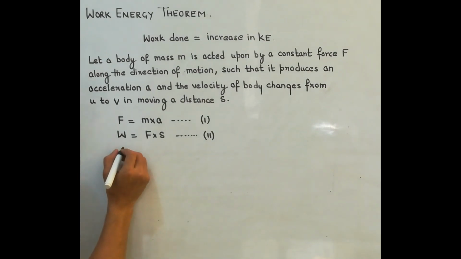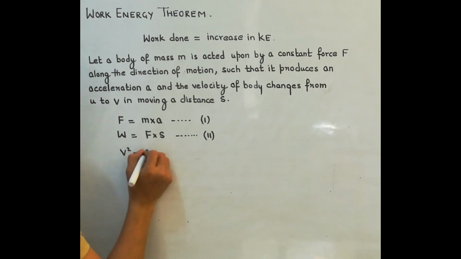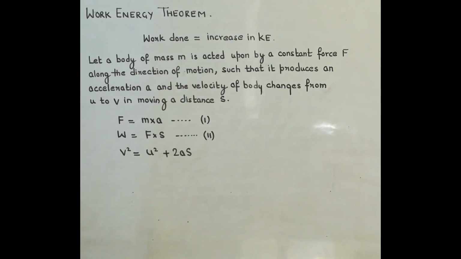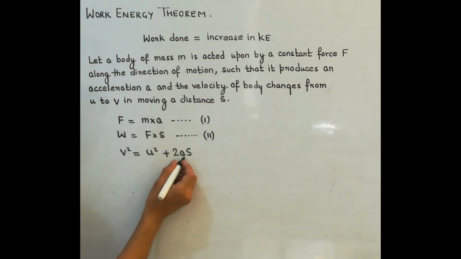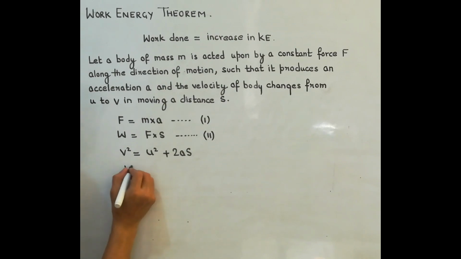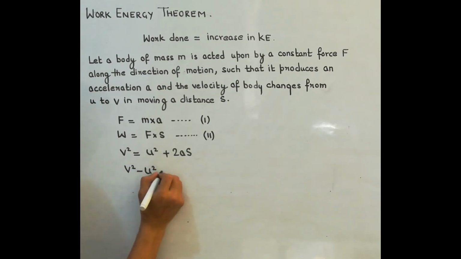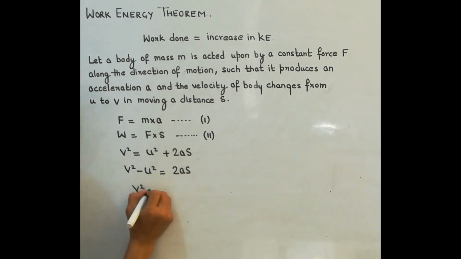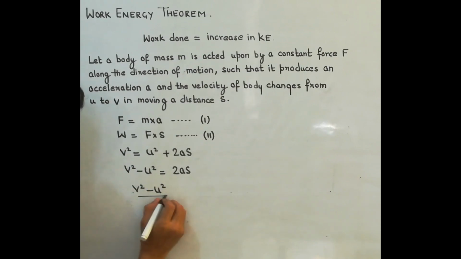Now we have one more relation from here. See, v square is equal to, from the equation of motion, we have this relation. So from here, what we will do, we will find s. So how can you find s from here? This will be v square minus u square is equal to so we have calculated s.